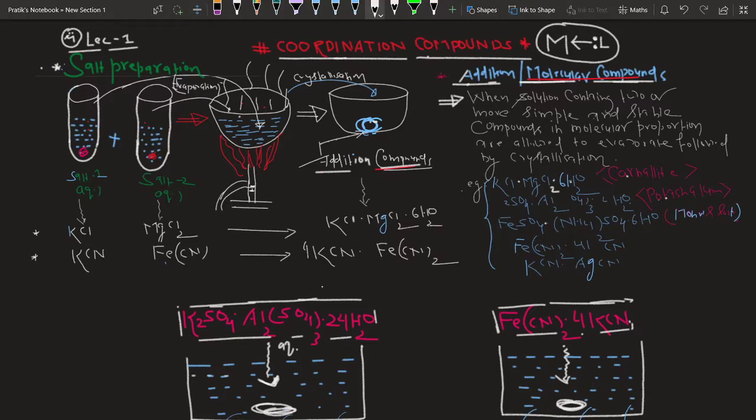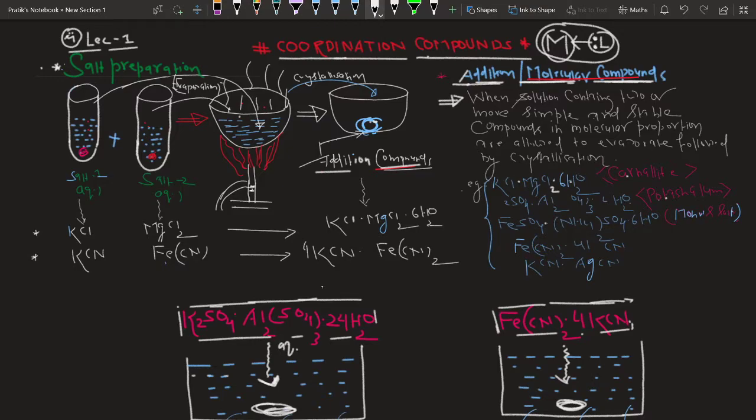And basically this metal atom is a d-block, that is, a transition element, and it is attached with the ligand, and there is a formation of a coordinate bond between the metal and the ligand, where the ligand is the electron donor group and the metal is the electron acceptor group. But before going into the detail, we should understand how the coordination compound is formed. Students, a coordination compound is a type of addition or molecular compound.